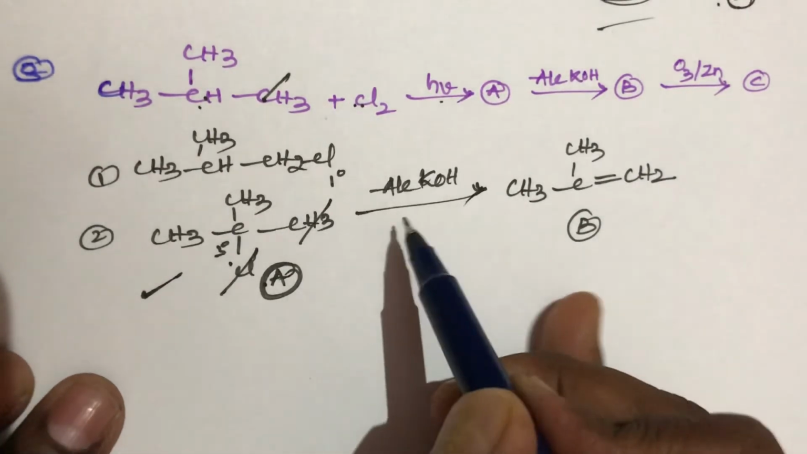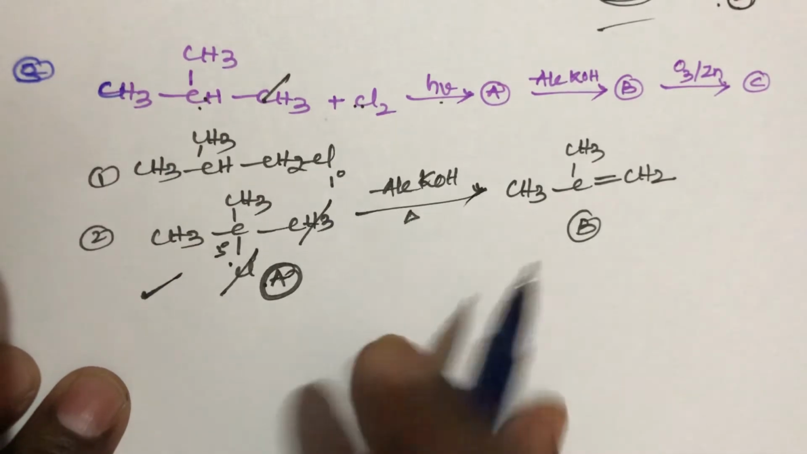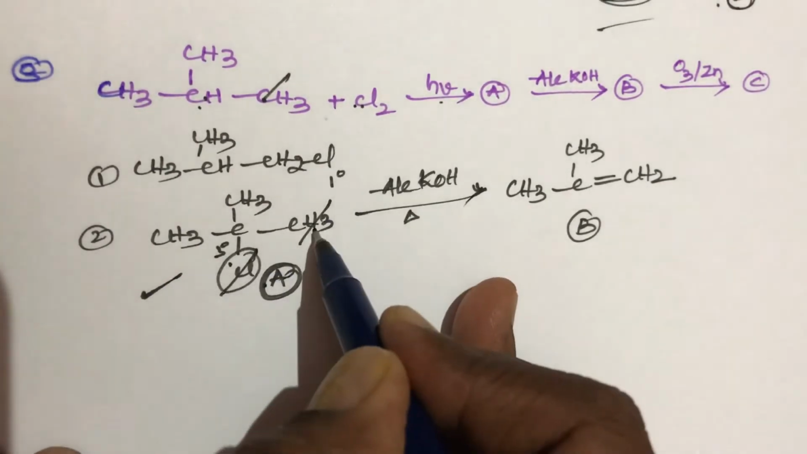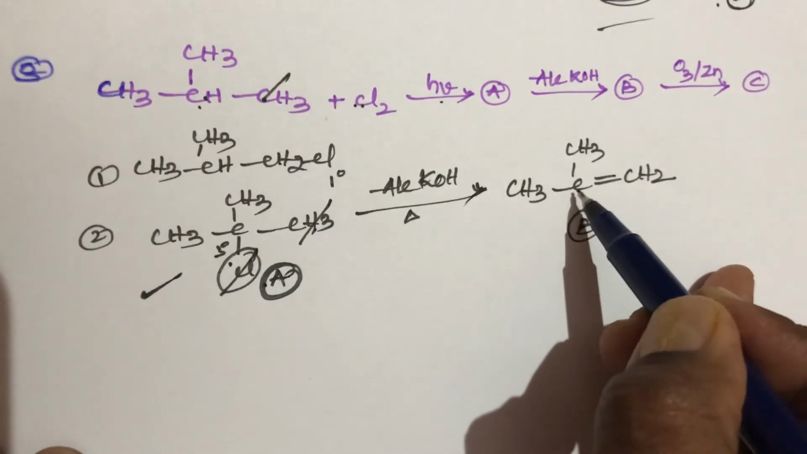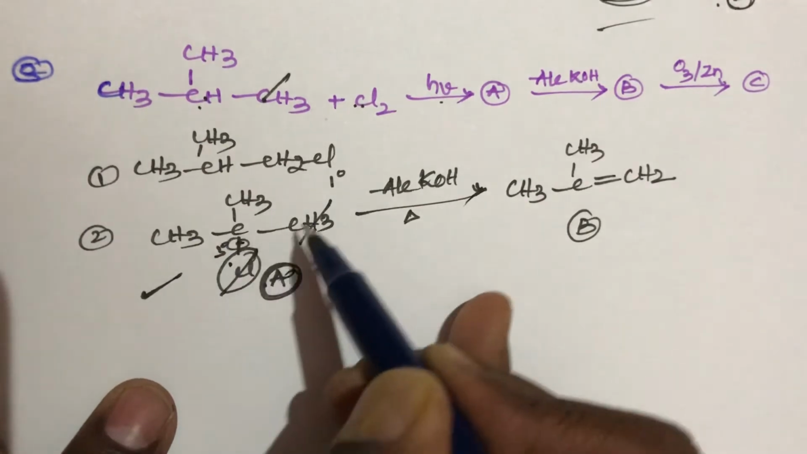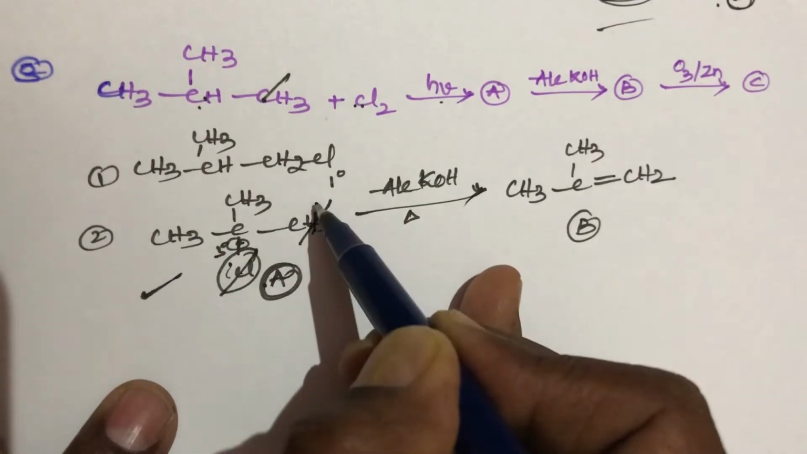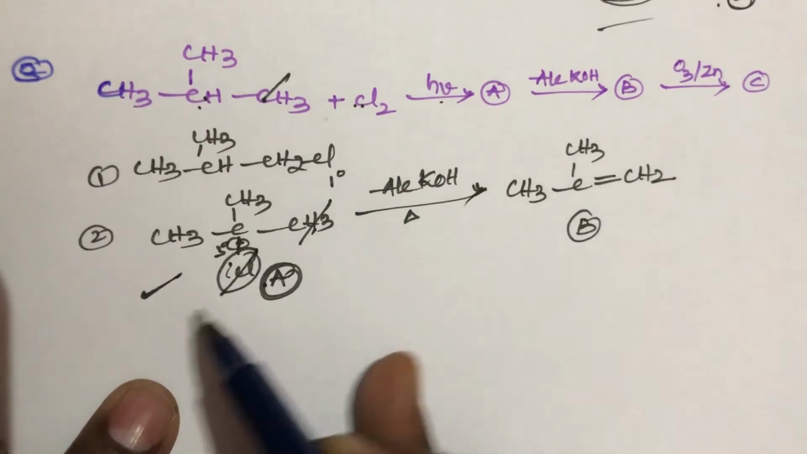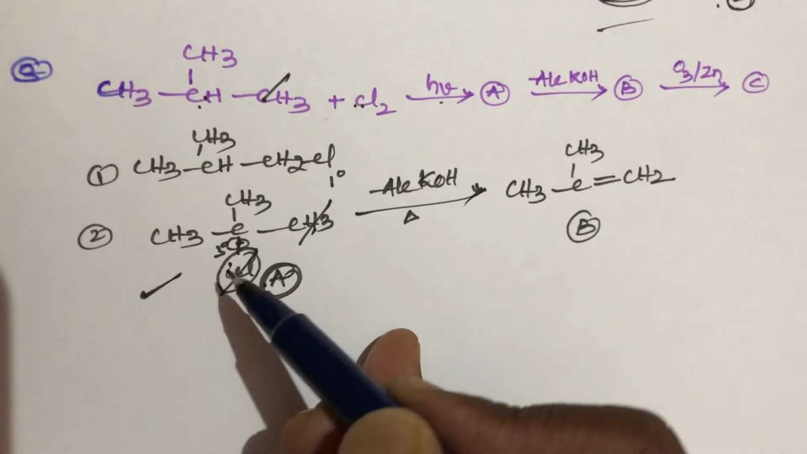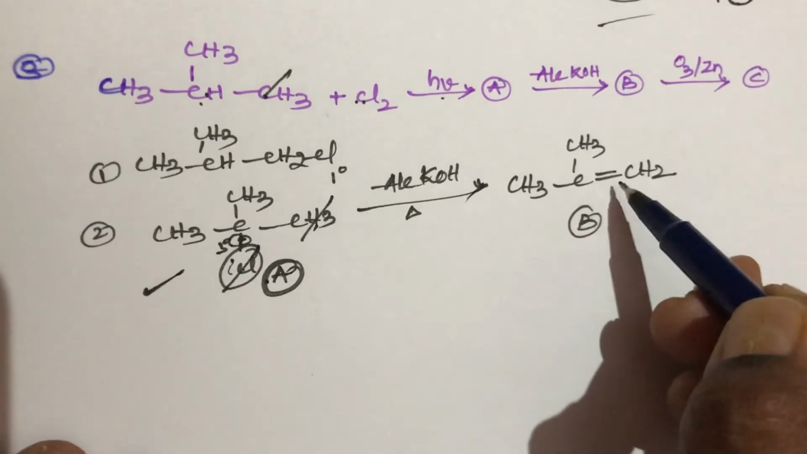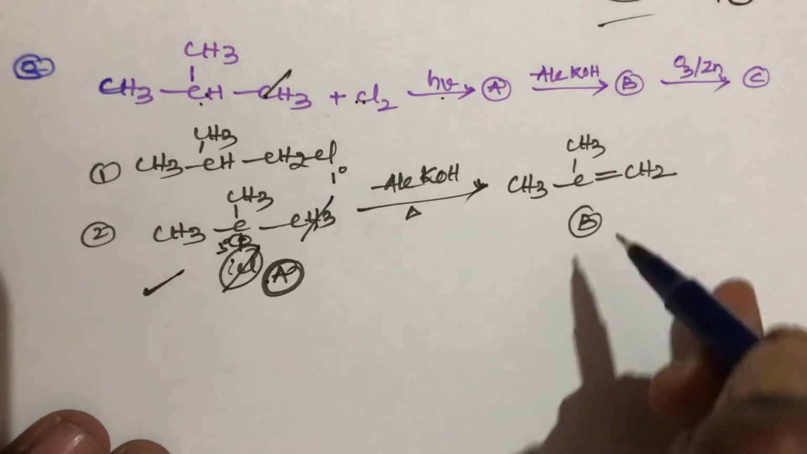What is the role of alcoholic KOH? That is removal of one hydrogen and one halogen from adjacent carbons. Chlorine from here, hydrogen from here. We get CH3 single bond C, CH3 double bond CH2. Here, this is chlorine and a positive charge will be formed. Cl minus from here, H plus from here, so one bond will be formed, that is a double bond. CH3 single bond C CH3 double bond CH2. This is the B compound.